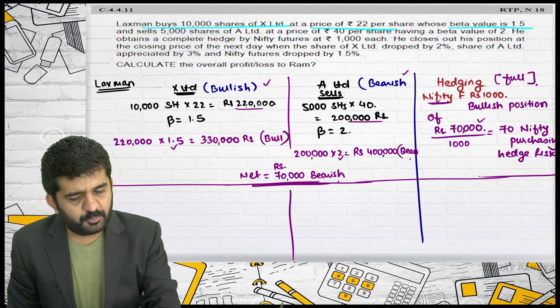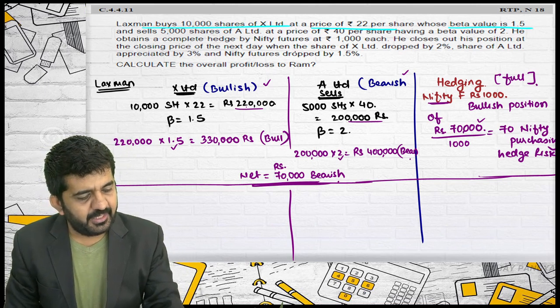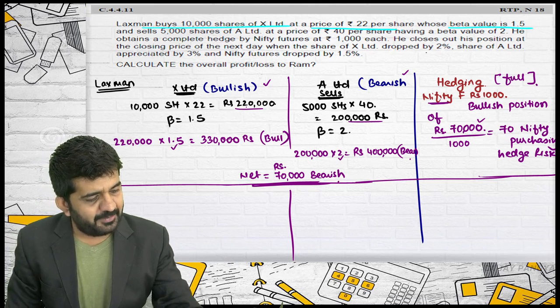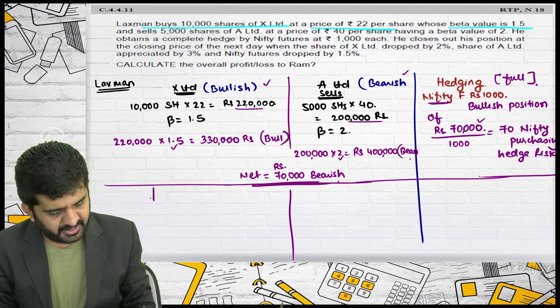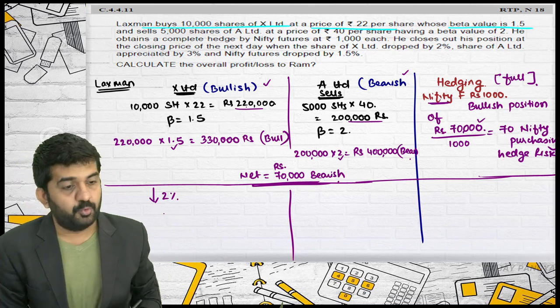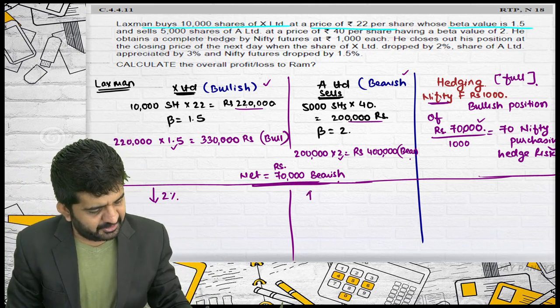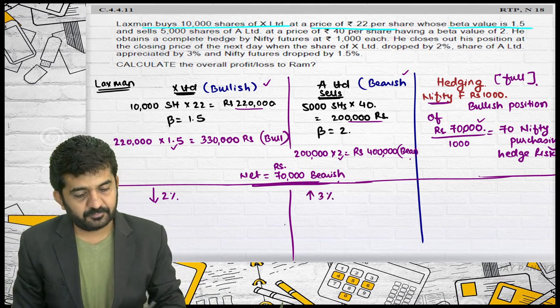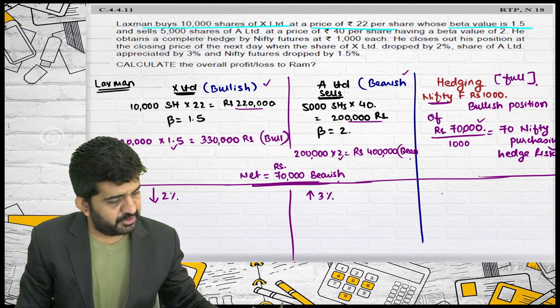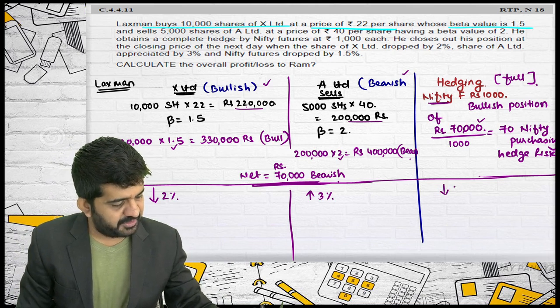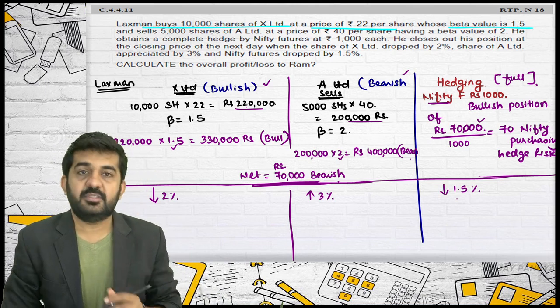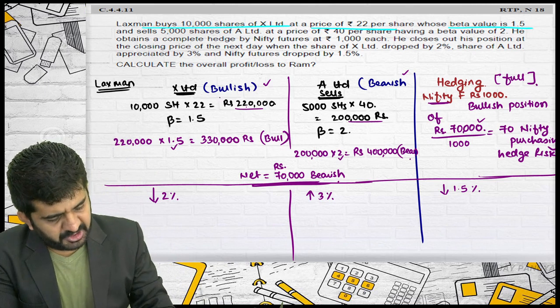He closes out his position at closing price of next day when the shares of X Limited dropped by 2%, shares of A Limited appreciated by 3%, and Nifty futures dropped by 1.5%. What was my position?